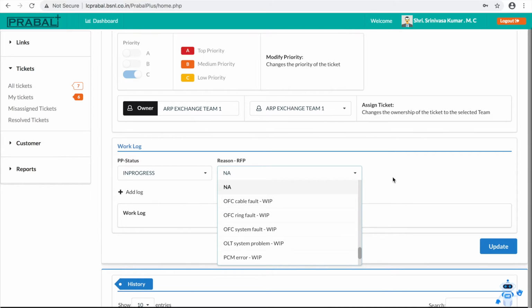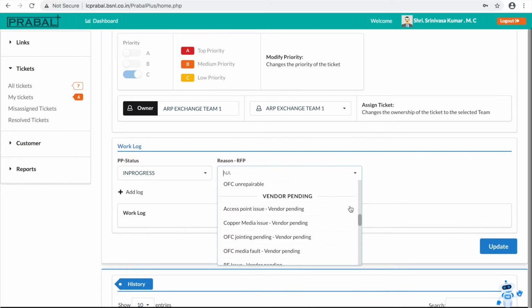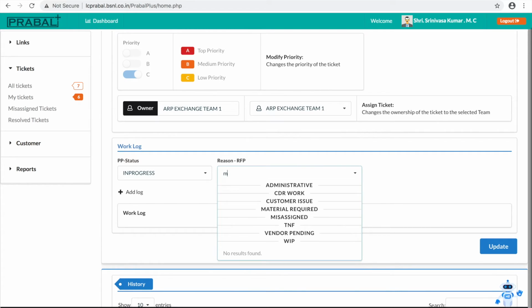So if you look here, there will be so many reasons. There are different categories.